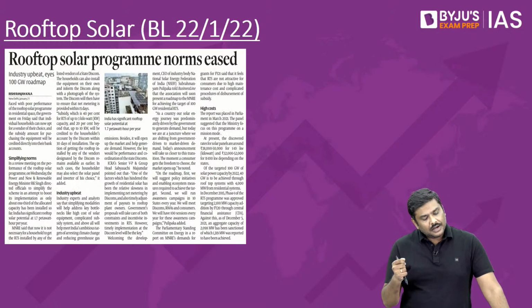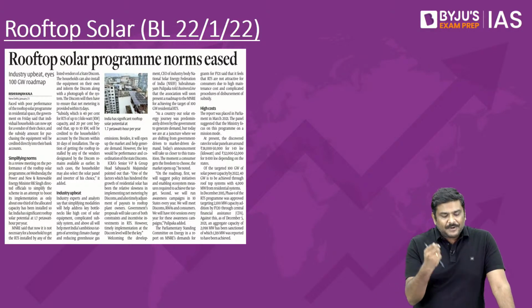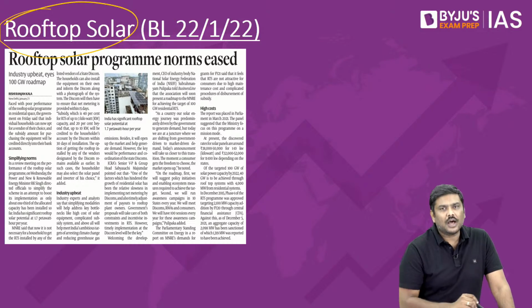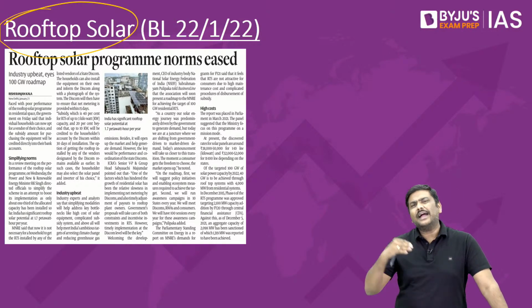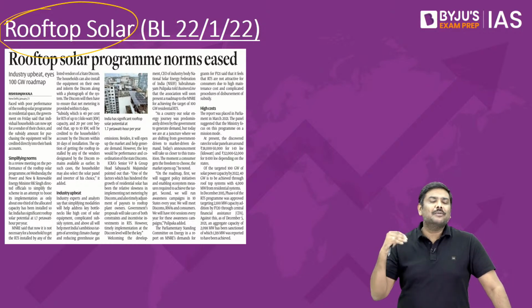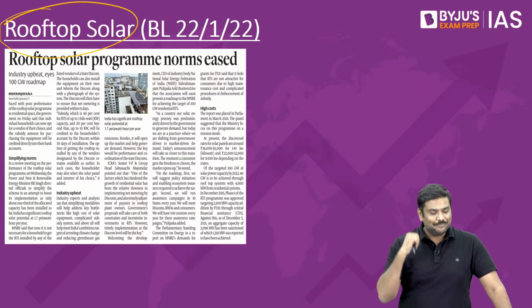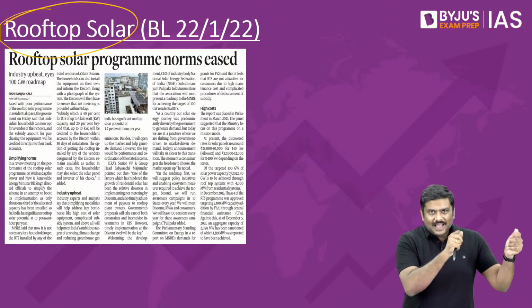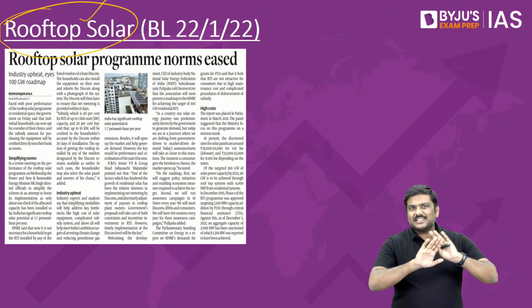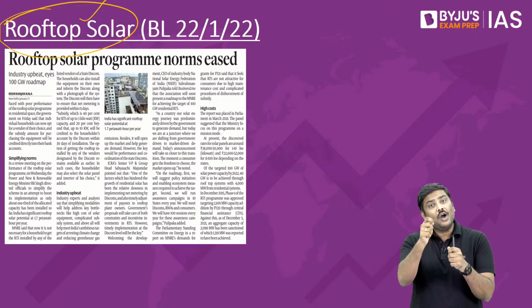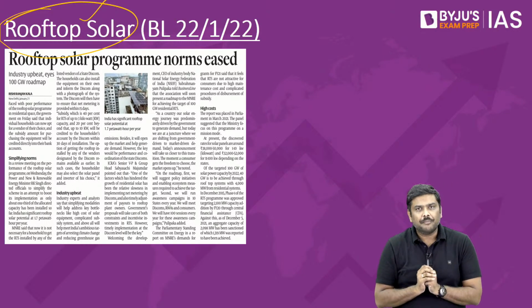Done. Next, certain update related to rooftop solar. Next, two articles are there. One is related to rooftop solar and another related to India becoming one of the largest exporters of Gherkin. Now, in the last couple of weeks, we have kept on discussing the idea of rooftop solar. So, I will not discuss rooftop solar here. I will just give you updates. What are the important points here?